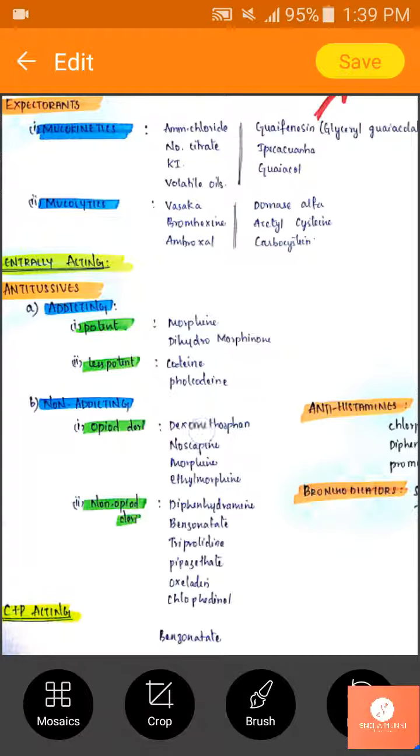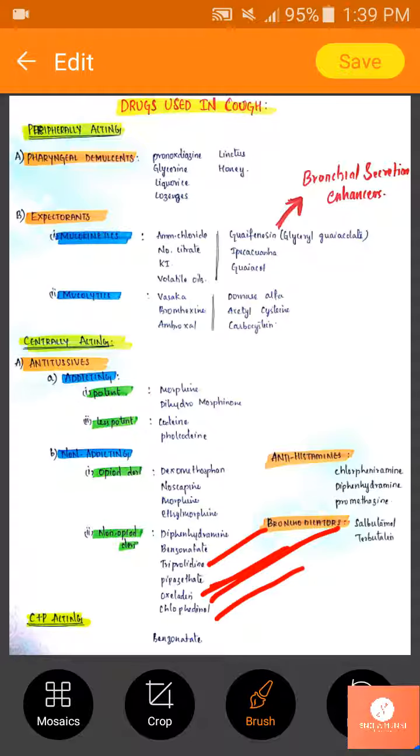These are opioid derivatives. And next one is non-opioid derivatives, meaning none of the opioids come in this class. Other than opioids we are adding diphenhydramine, benzonatate, trifluridine, pepanthenone, oxeladin and clofendiol. Now coming to central plus peripheral, we have only one drug, that is benzonatate.